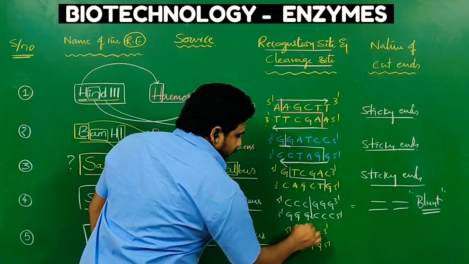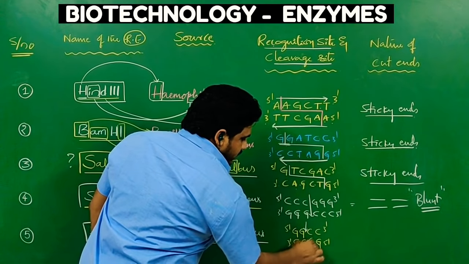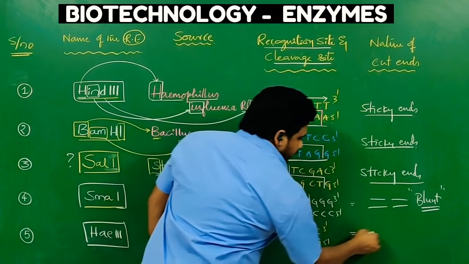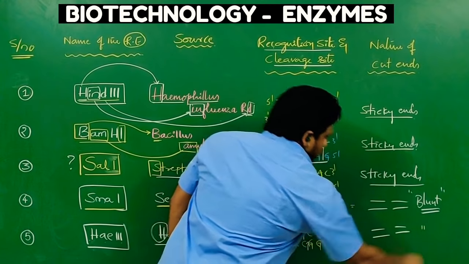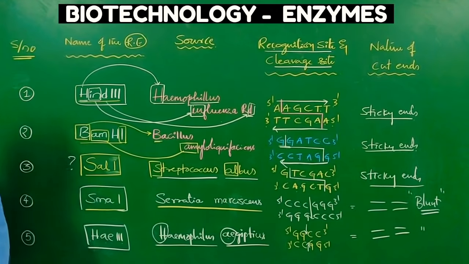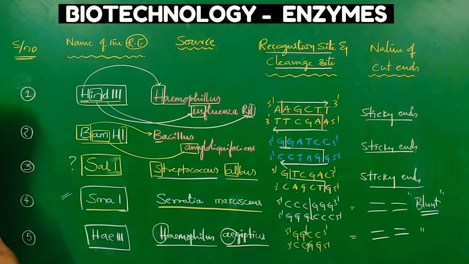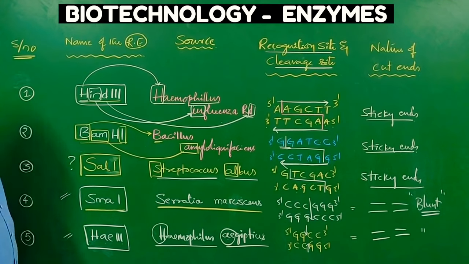Now GGCC is cut between G and C. Here also G and C. Then the answer is blunt ends. So the blunt-end producing restriction endonucleases that you have found are 2: one is SMA1, another one is HAE3.